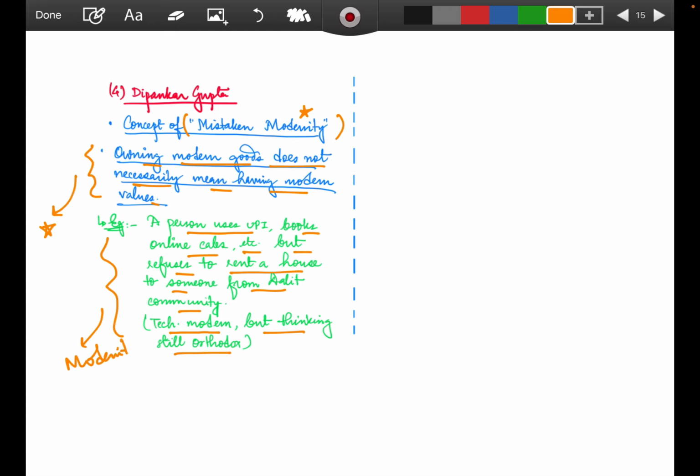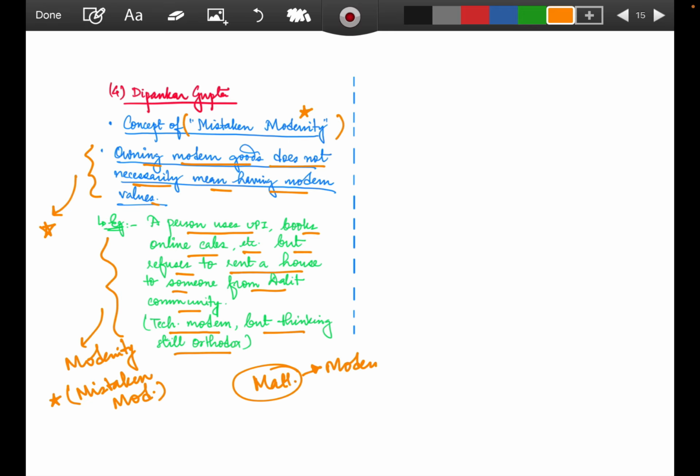No. So that's why Dipankar Gupta has classified it beautifully as mistaken modernity. People think that we are modern, but not in the form of value systems. We are modern only in the form of the things in and around us. Materialistic showcases that we are very modern.